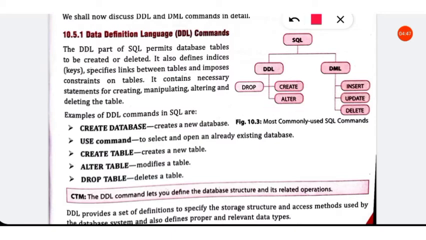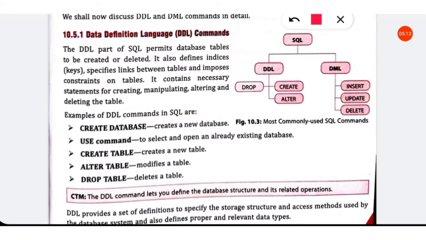So, alter, create and drop are not applied on the content. These DDL commands are not applied on the content of a table. They are applied on the structure of a table, that is, what are the columns, what should be the column name, what should be the data type.